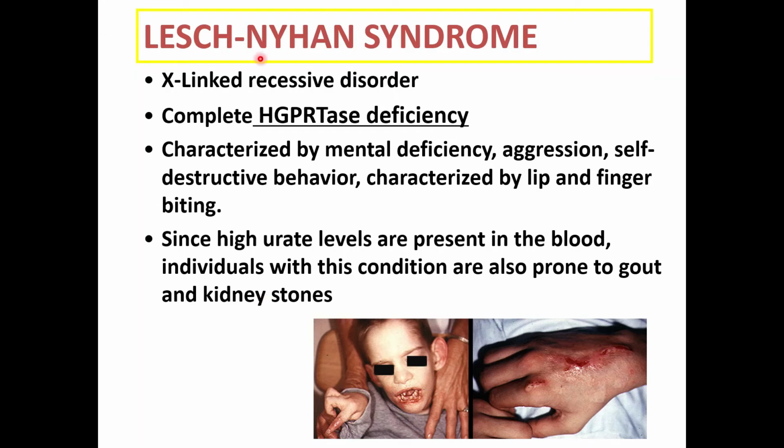As you know, this is an X-linked recessive disorder. There is complete HGPRTase deficiency. This is very important. A short note on Lesch-Nyhan syndrome can be asked most of the time. It is characterized by mental deficiency, aggression, and self-destructive behavior, characterized by lip and finger biting. Since high urate levels are present in the blood, individuals with this condition are also prone to gout and kidney stones.